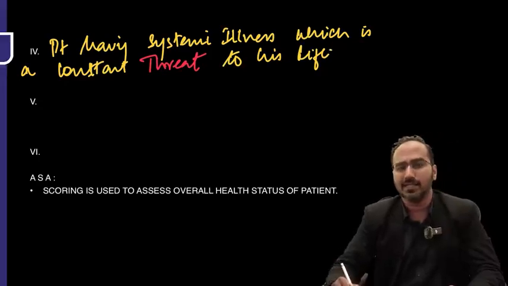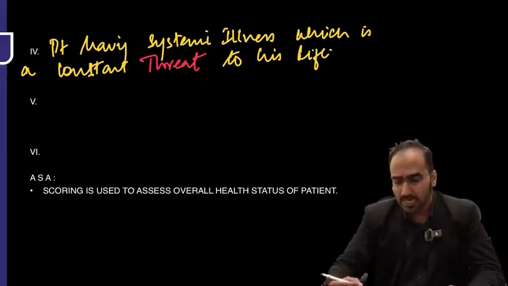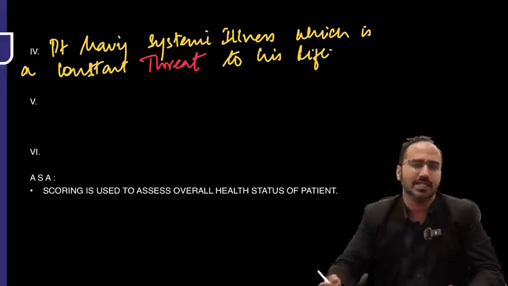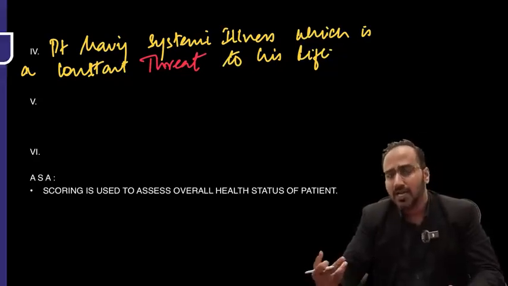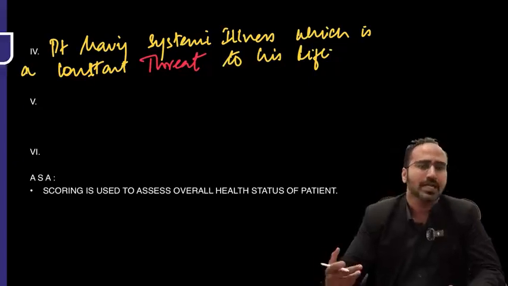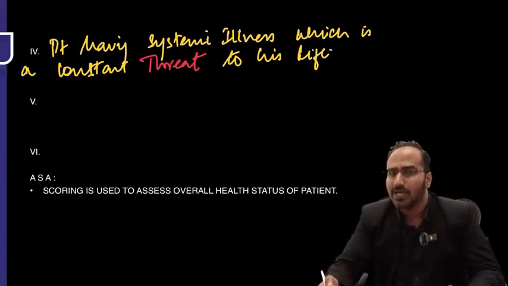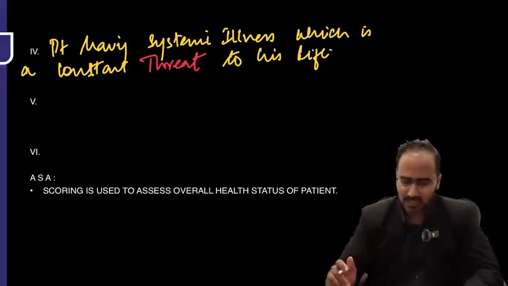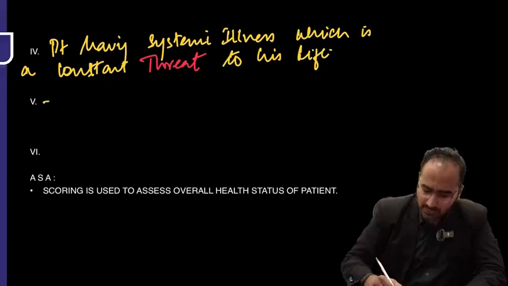Now, what does it mean, guys? Constant threat to his life meaning what? Patient having a history of coronary artery disease or patient having a history of recent stroke, that patient comes under class 4. That is, systemic illness which is a threat to his life during surgery. Okay?